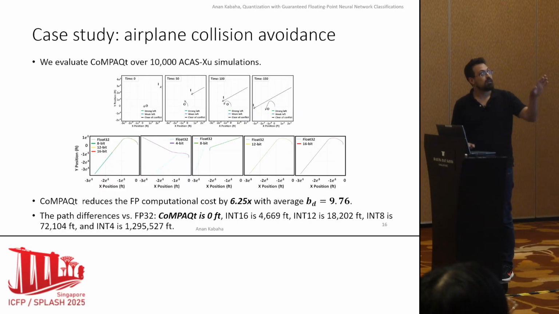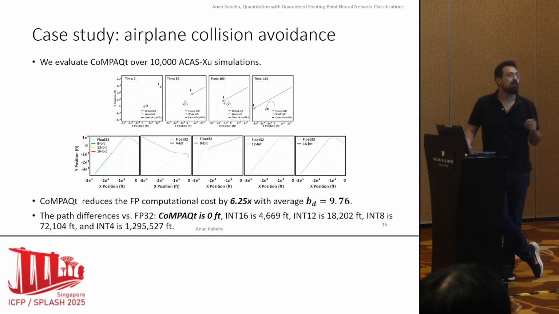Now we run this over 10,000 simulations, and we can see that CoMPAQt reduces the floating point computational complexity by 6.25 times with an average bit precision of 9.76. If we measure the path differences of CoMPAQt compared to the floating point network, we can see that we have 0 feet difference.